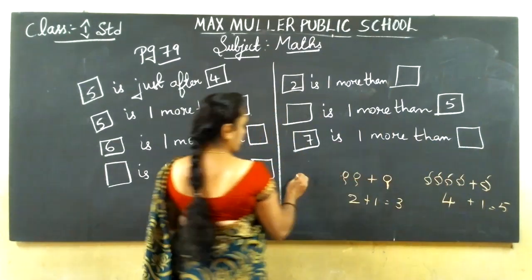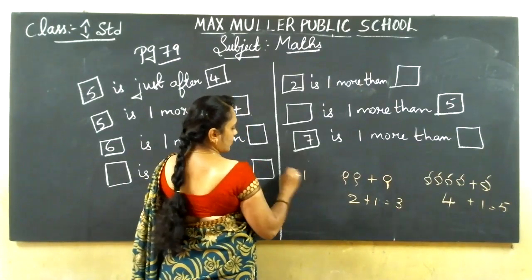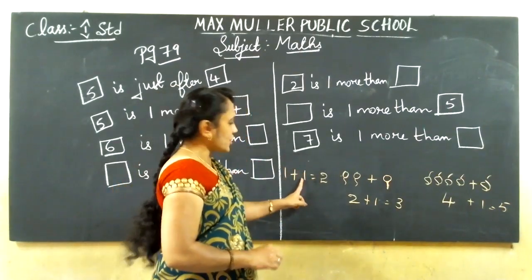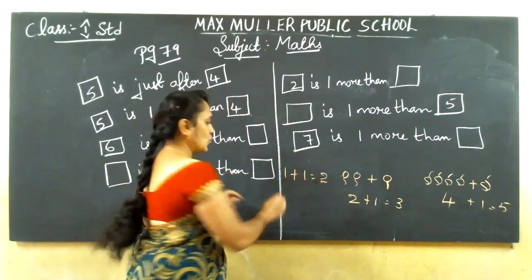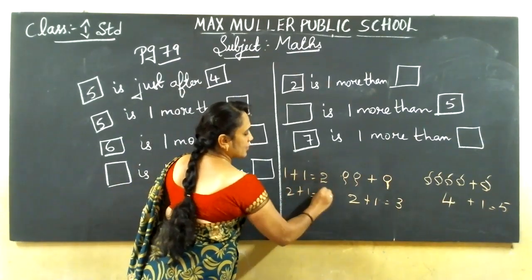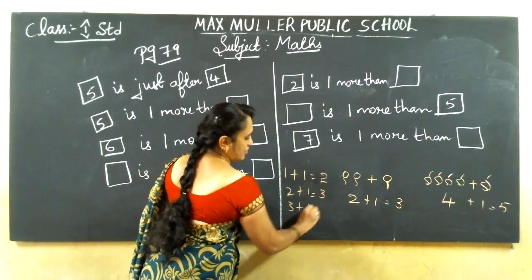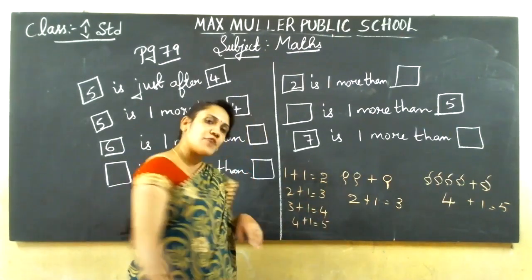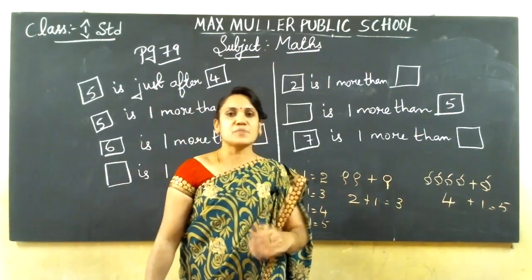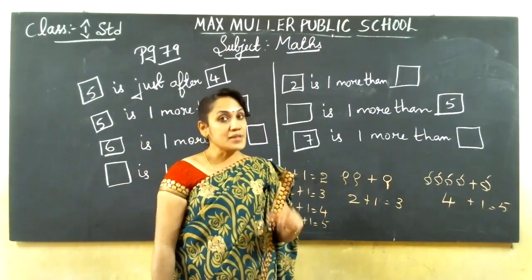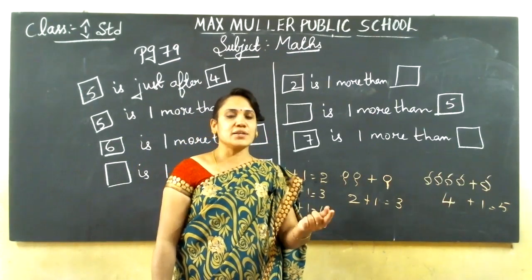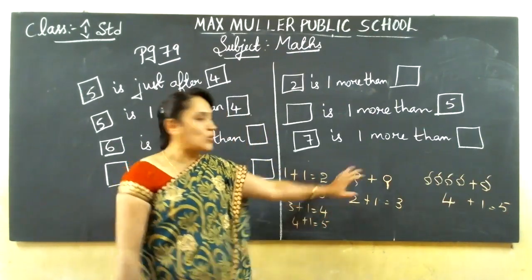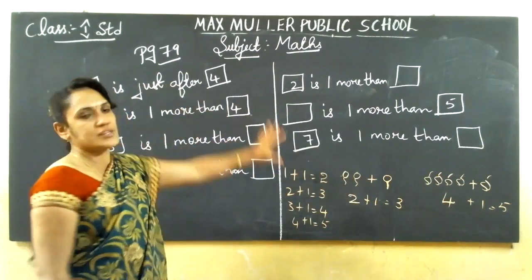See, for example, 1 plus 1, how much? You already have 1 pencil. If you have one more extra, it will become 2. 2 plus 1, 3. Next number. 3 plus 1, 4. 4 plus 1, 5. 5 plus 1, 6. 6 plus 1, 7. 10 plus 1, next number. What is the number after 10? 10 plus 1, 11. Like that. Understand, children? One more than 1. That only you should do.